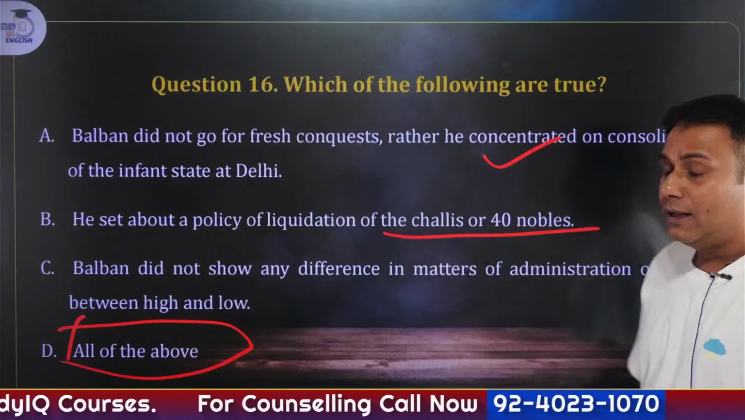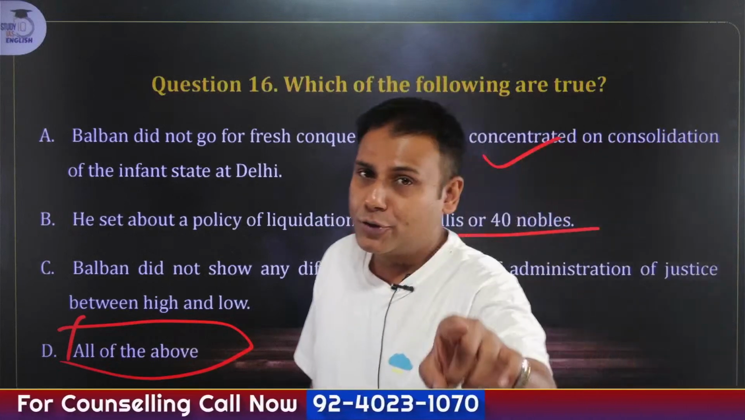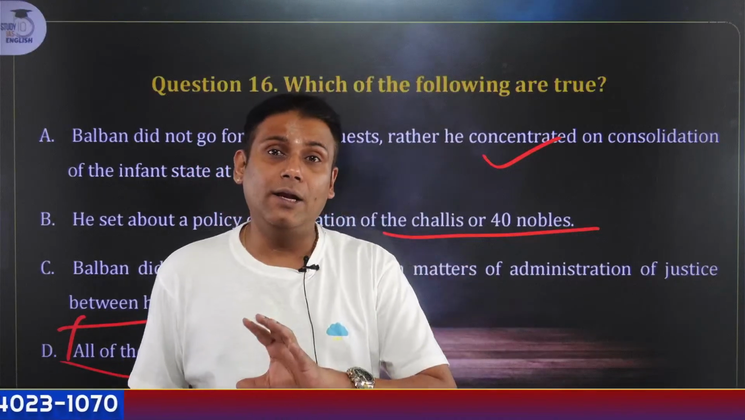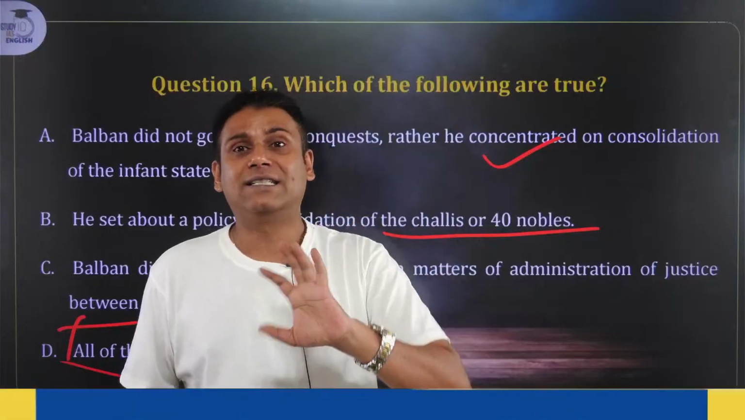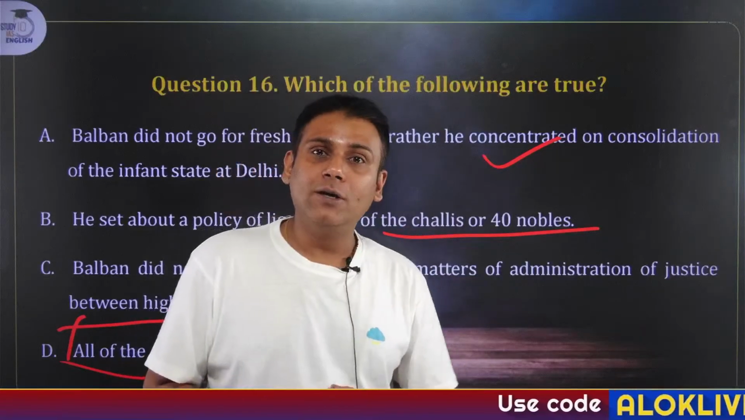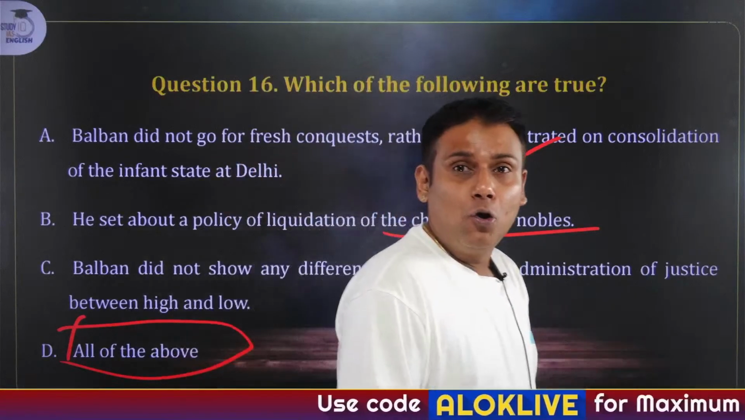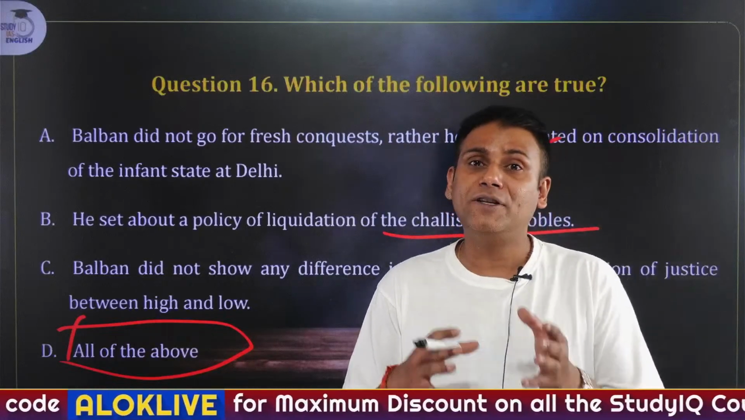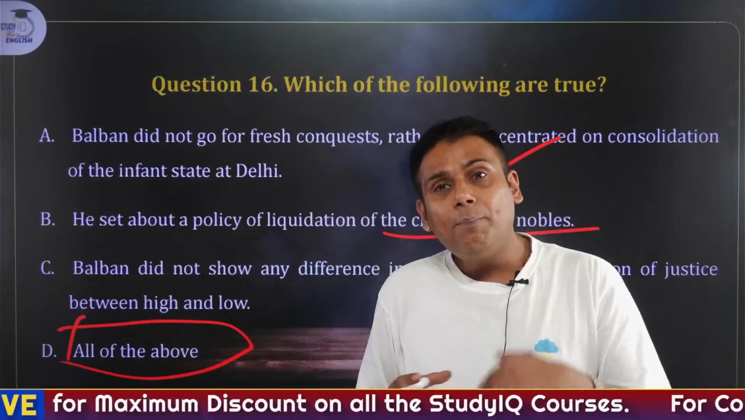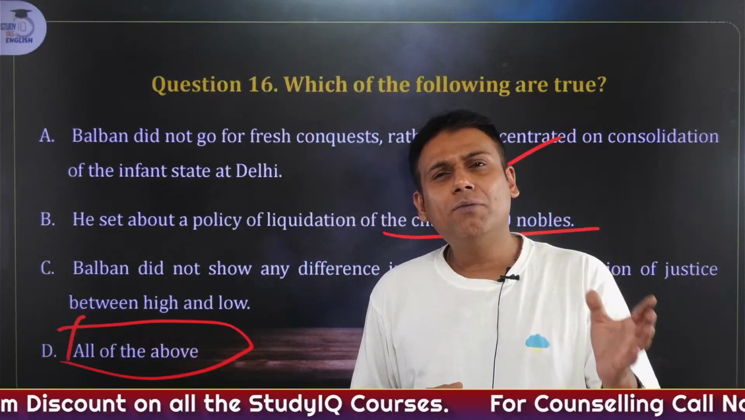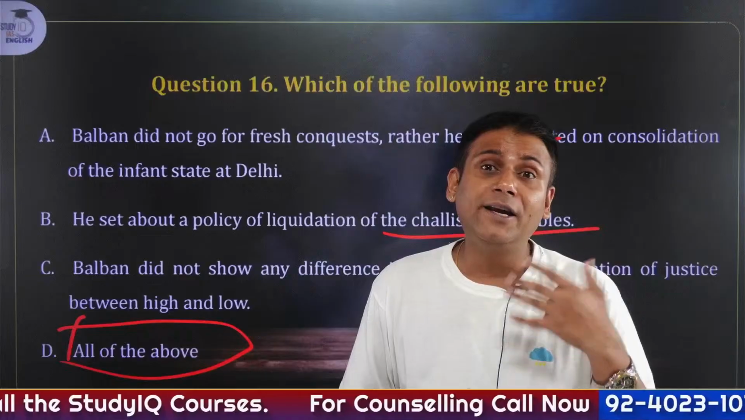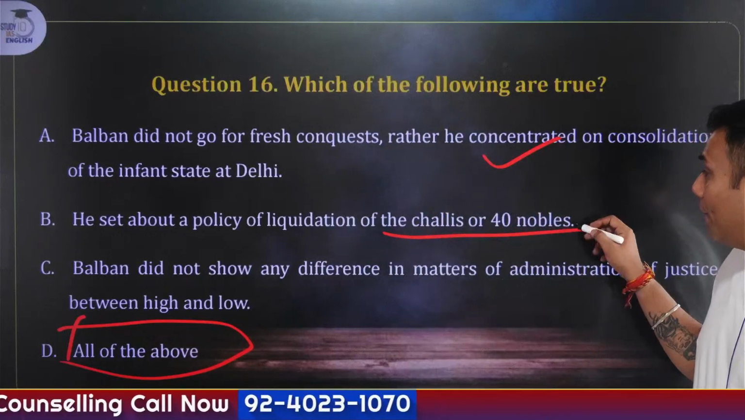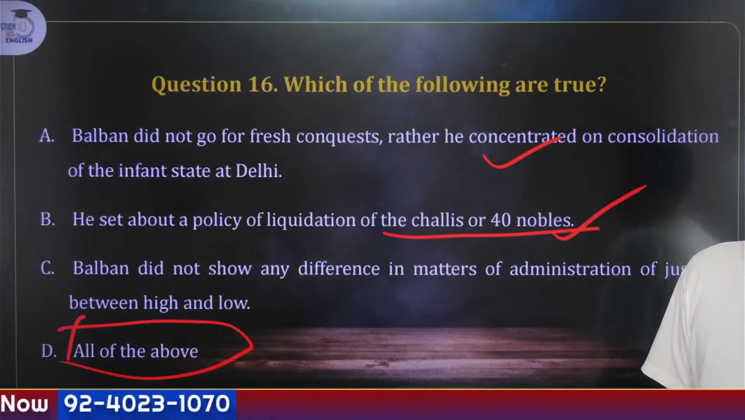Liquidation of Chalisa. We have studied Shamsuddin Iltutmish. He started one system which is referred to as Turkane Chahalgani or Chalisa. In simple words, appointing 40 powerful nobles, particularly Turkish, who will assist the Sultan in performance of his duties. But with the passage of time, these Turkish nobles became so powerful that they started dictating terms and conditions to the Sultan. So this system was being abandoned. So this is also correct.